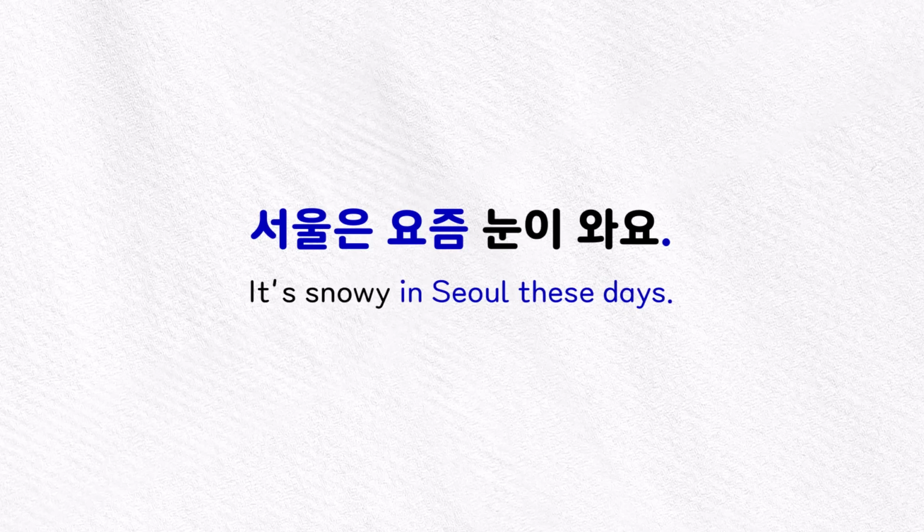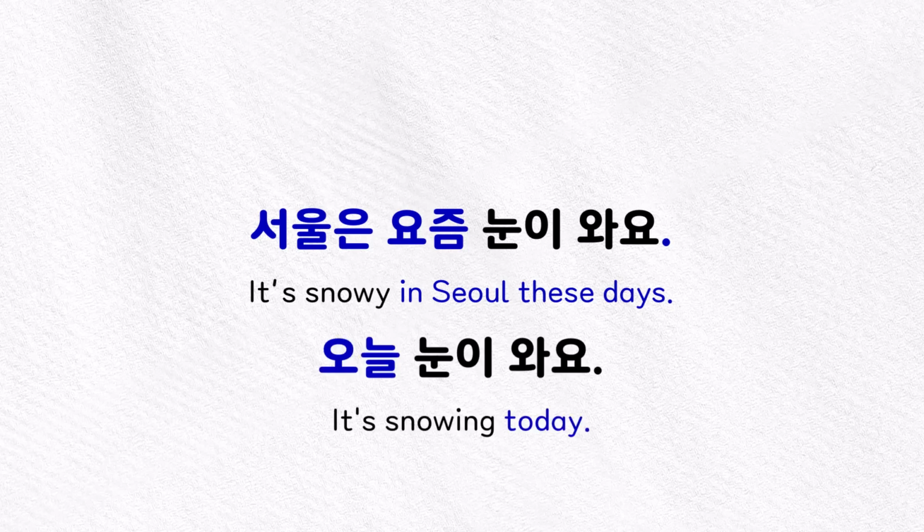The word for snow is 눈. And to talk about how it's snowy or snowing, we also use the verb 오다 with 눈. So to say that it's snowy in Seoul these days, we can say 서울은 요즘 눈이 와요. So the sentence structure is exactly the same when we talk about how it's rainy in Seoul and how it's snowy in Seoul. 오늘 눈이 와요.